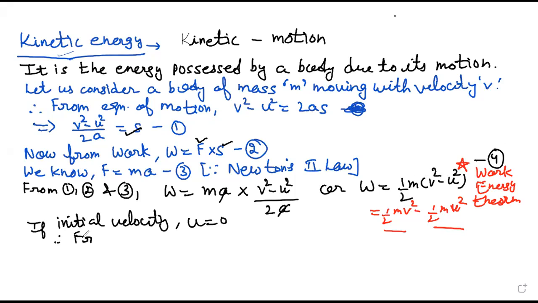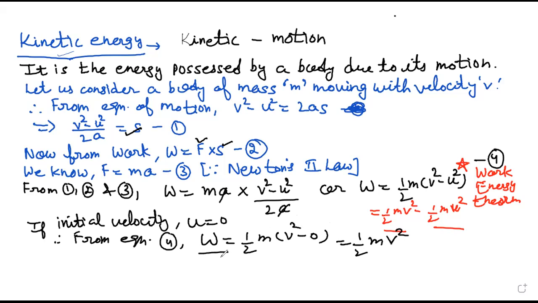Therefore, from equation 4, W, the work done, is equal to half m v square minus 0, so it will be half m v square. Now work done is also a form of energy. Therefore, kinetic energy will be equal to half m v square.